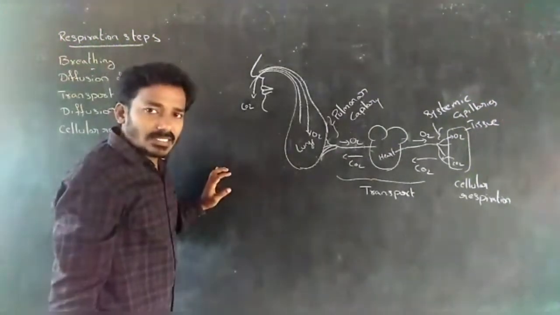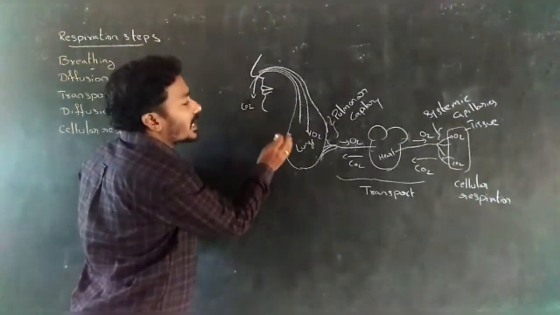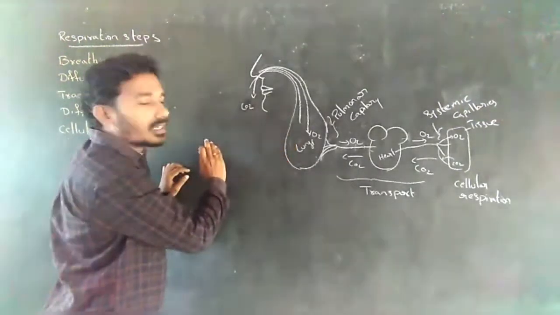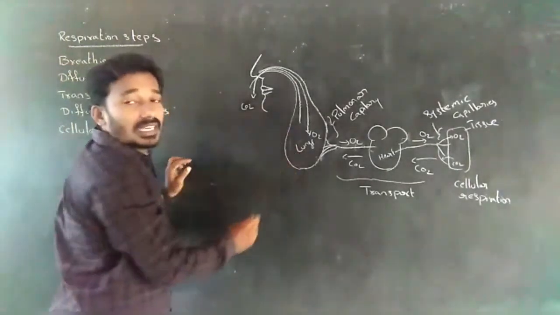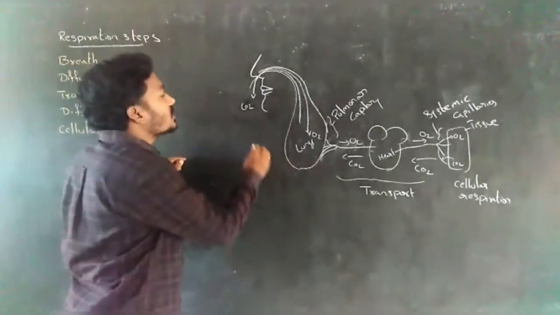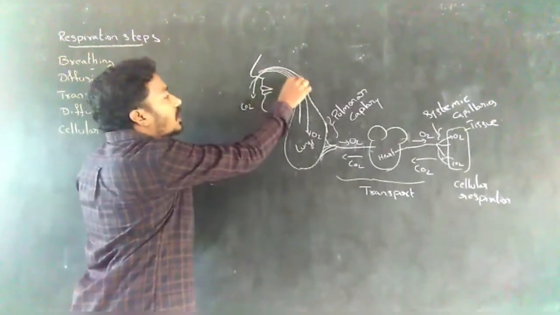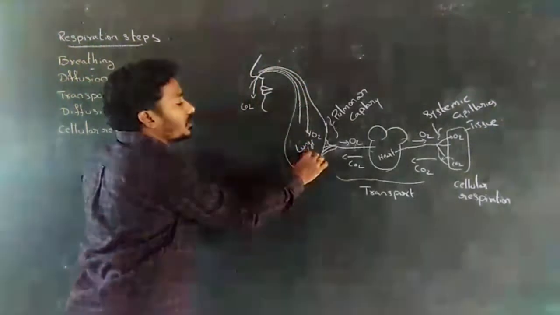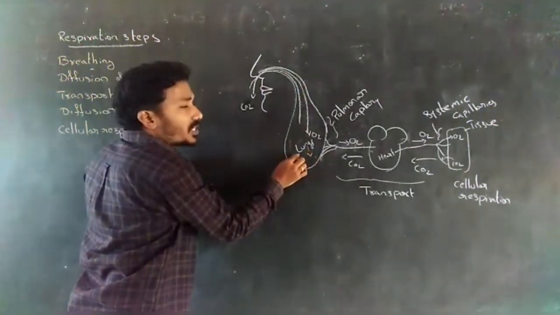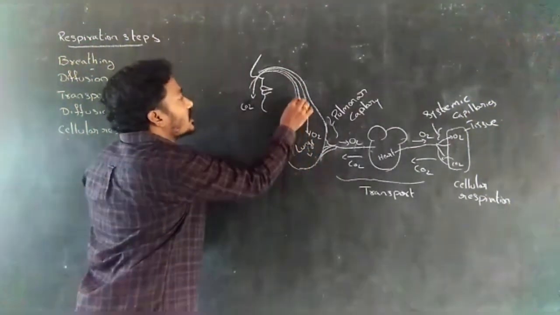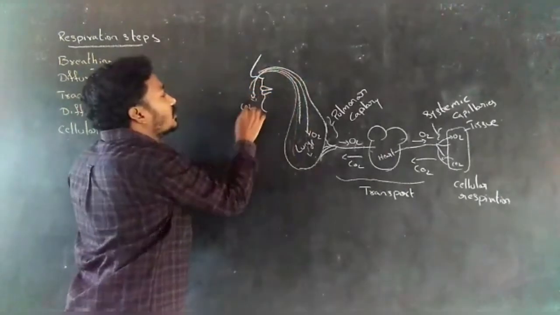First, breathing. The exchange of gases between the atmosphere and the alveoli is called breathing. Atmospheric air enters into the alveoli, and CO2-rich air present in the alveoli is sent out. This is called breathing.